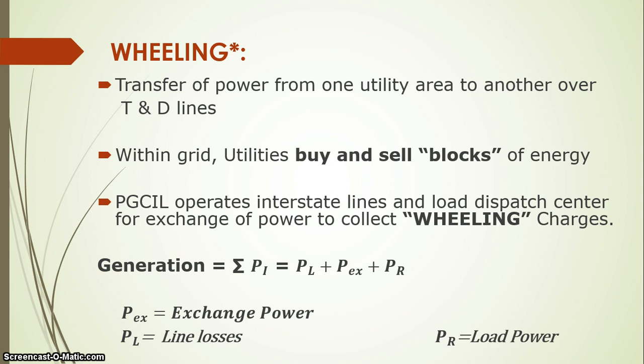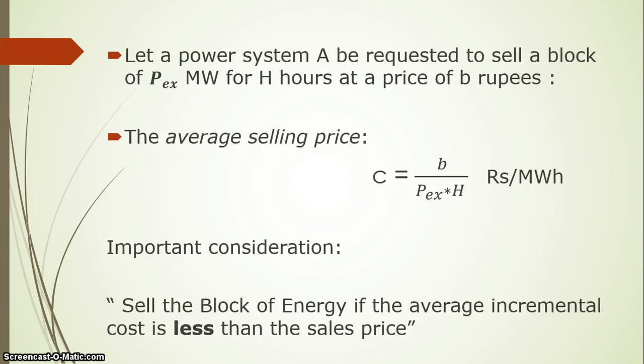If PEX is the exchange power, or the power which is going to be sold, let a power system A be requested to sell a block of PEX megawatt. This PEX megawatt, the power which is going to be transferred or exchanged, is for some hours H, and this is very important, at a price of B rupees.